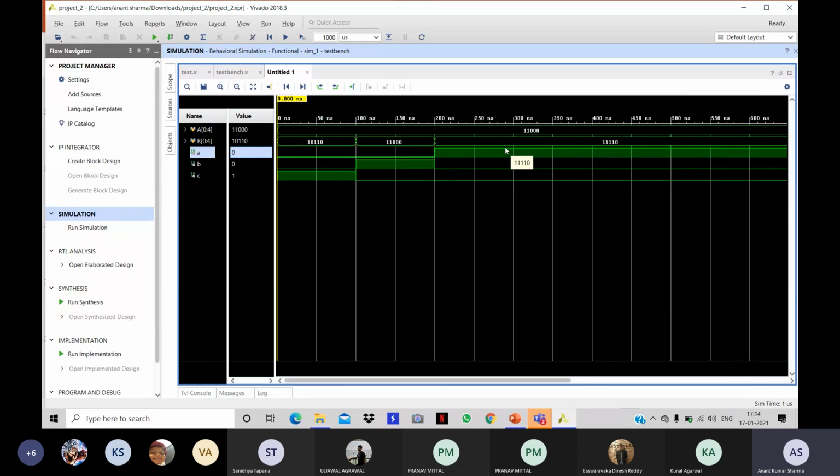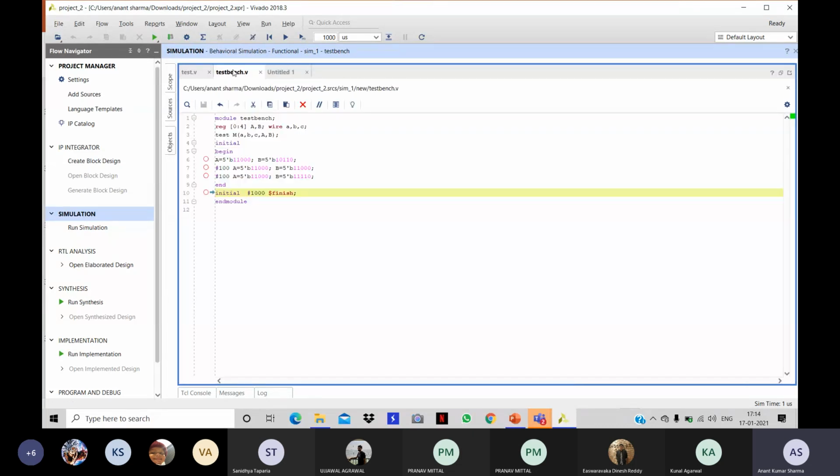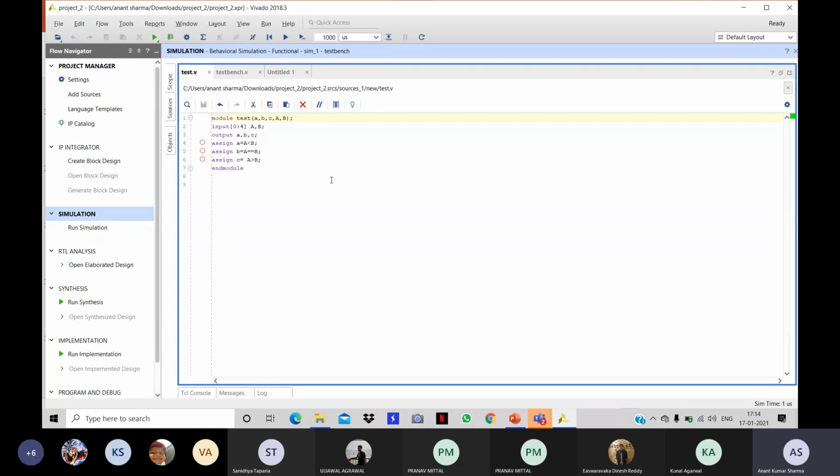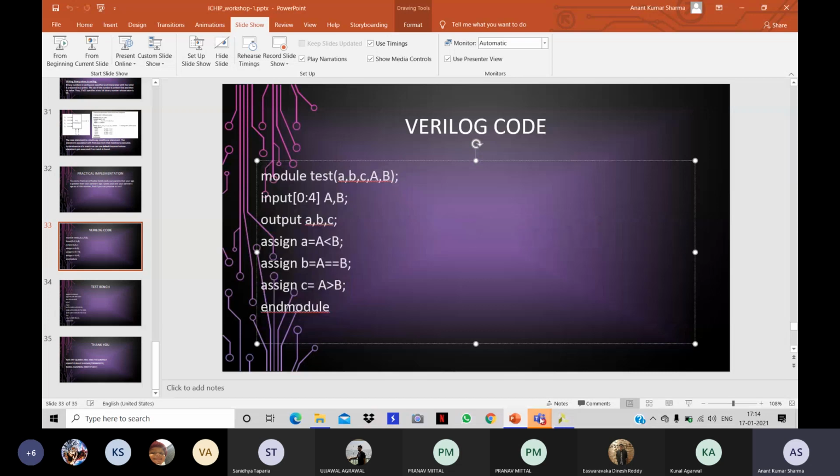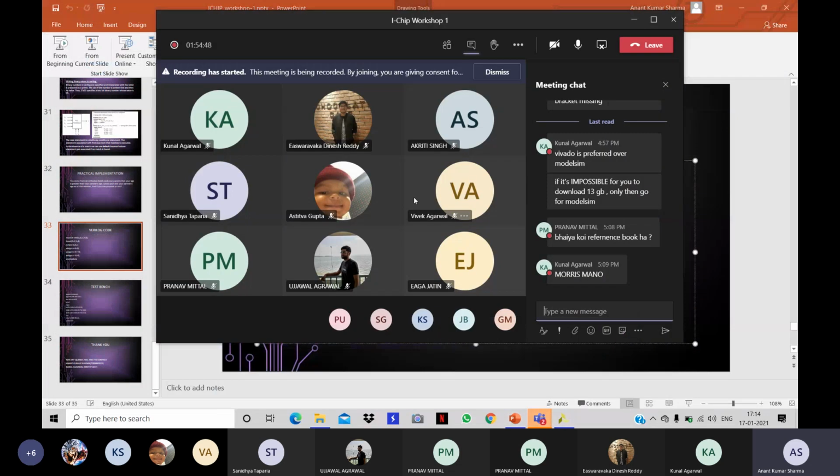So this is the timing diagram, and this was the code. And this is how you create a project. You set the settings and write the code in two separate modules. I don't know what the error was before. The code was exactly the same. Anyway, this was all about today's workshop, and in the next workshop we will be covering the sequential circuit part and the code for that. So any doubts about software, theory, anything?